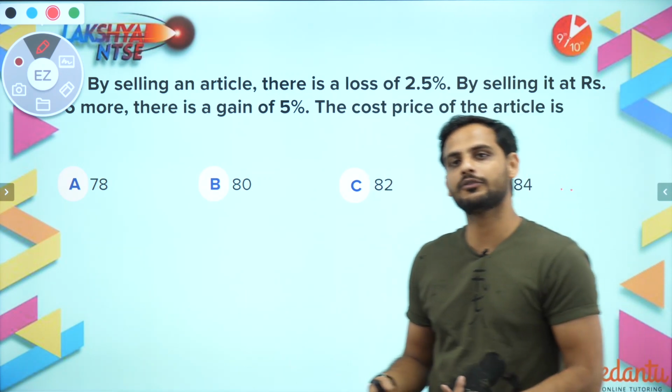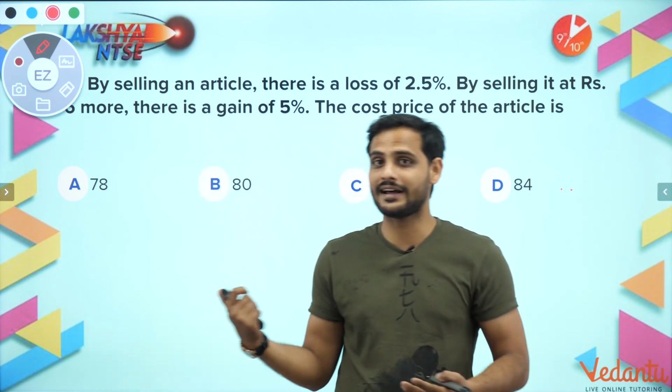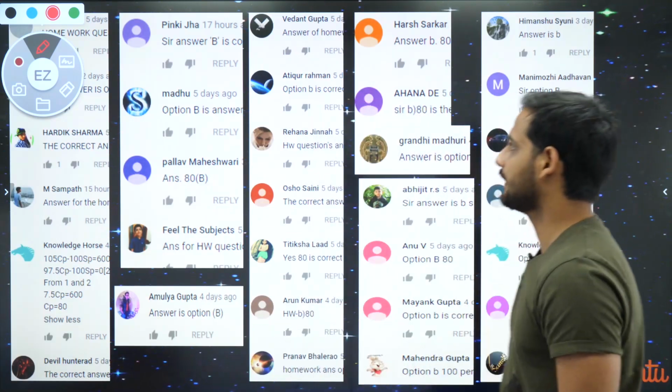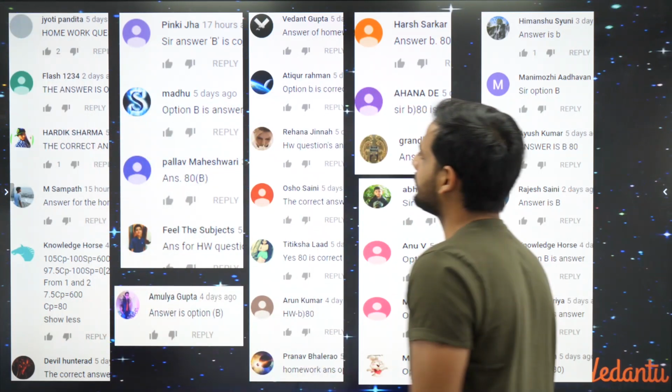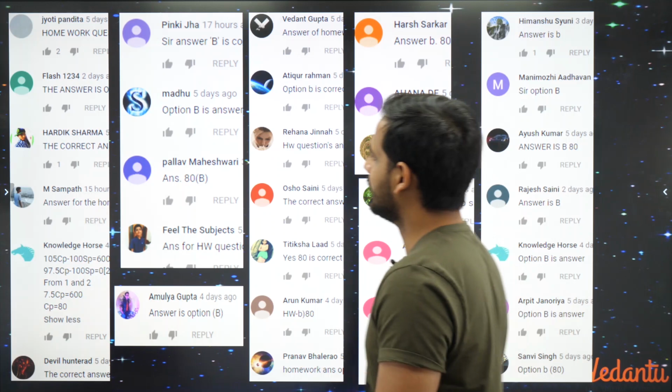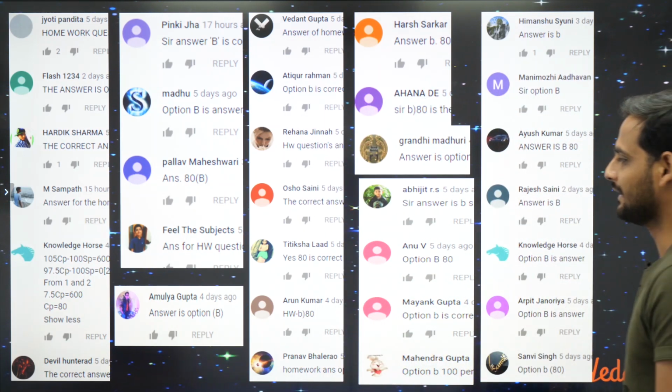So again, you'll get the same information. 7.5 by 100 into X is equal to 6, which we have directly got. And we have got the correct answer from Jyoti Pandita, Flash, Hardik Sharma, M. Sampath, Knowledge Horse, Devil Hunter.